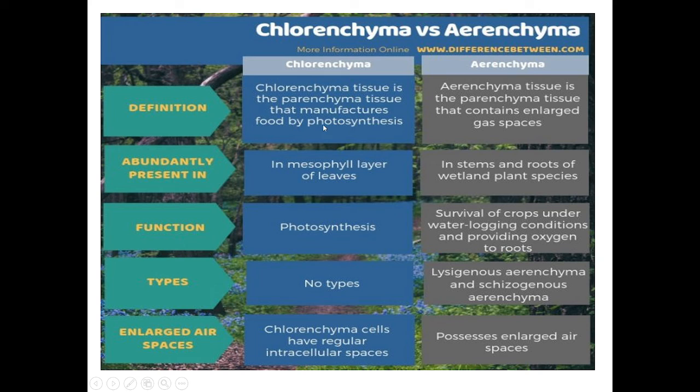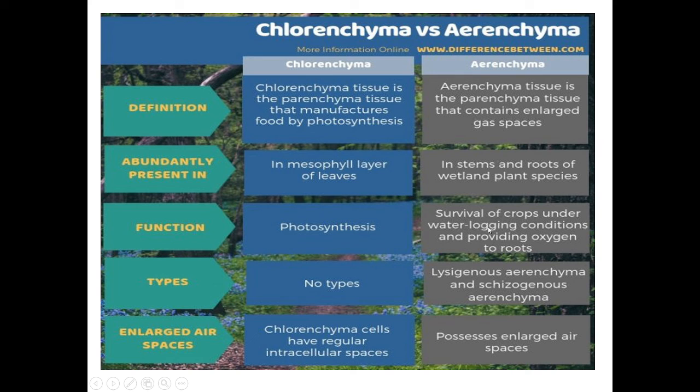Chlorenchyma manufactures food, as here they perform photosynthesis. Here aerenchyma helps the plants to float in the water. Chlorenchyma tissues are present in the layers of leaves. Aerenchyma is in the stems and roots of wetland plant species, that is aquatic plants. See the function: photosynthesis.